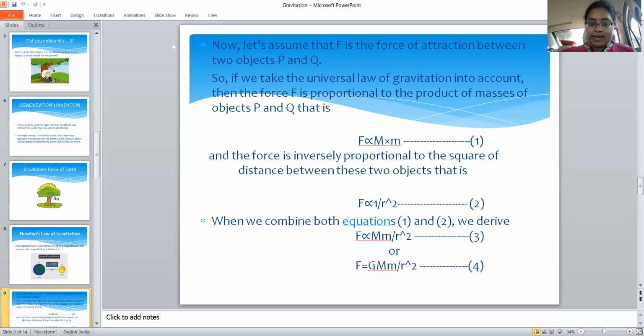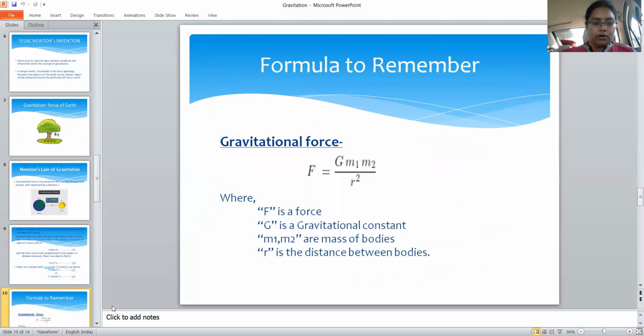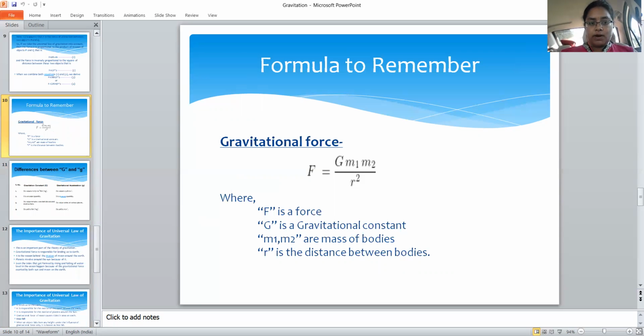We combine equations 1 and 2, then we get F is directly proportional to the product of their masses divided by the square of the distance, that is r square. Or we can remove the proportionality sign by using a proportionality constant, here capital G. What is capital G? Further we can discuss capital G. So finally the formula is F equals capital G into m1 m2 by r square.